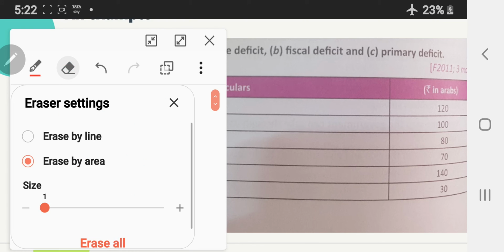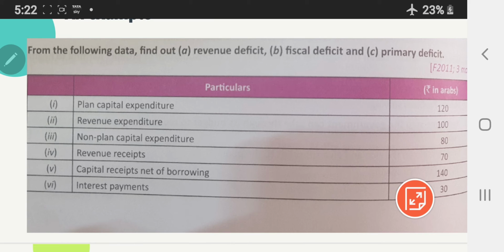Now let's calculate the fiscal deficit. We know that fiscal deficit is total expenditure minus total receipts excluding borrowing. Thus first let's look at how much total expenditure is here. So total expenditure is planned expenditure plus non-planned expenditure, and receipts here include revenue receipts and capital receipts which are net of borrowing.